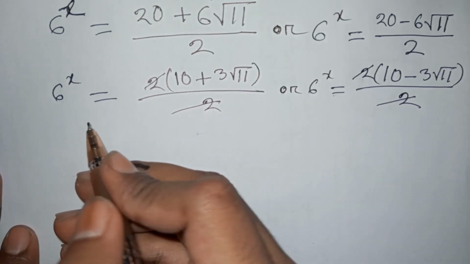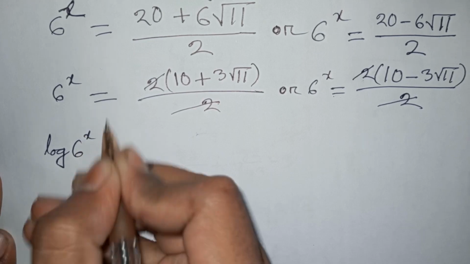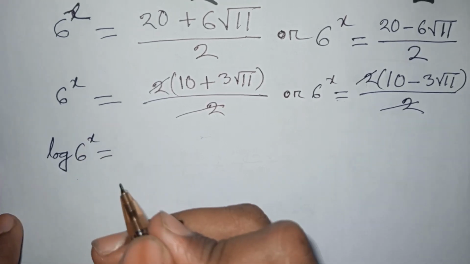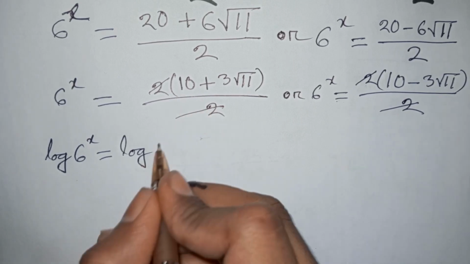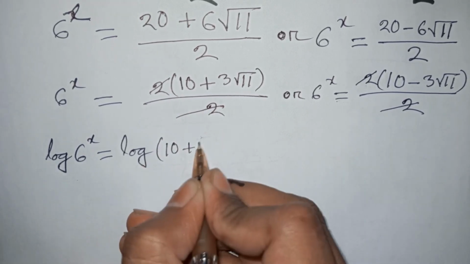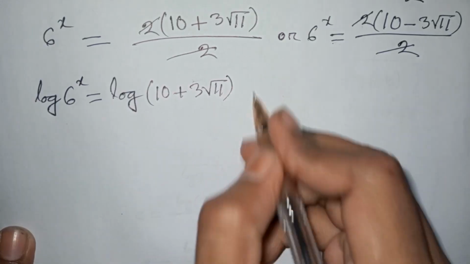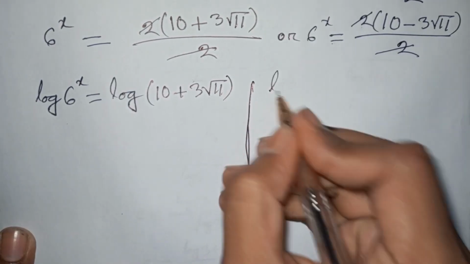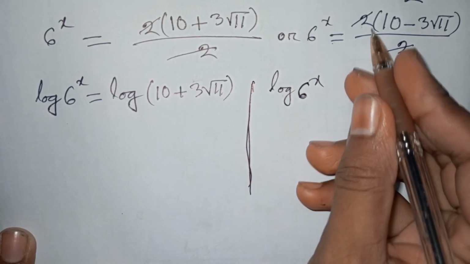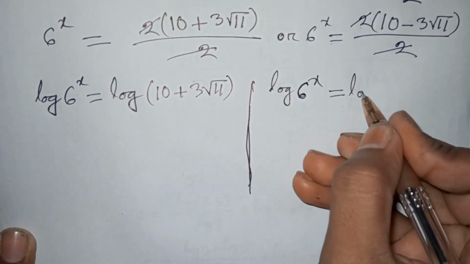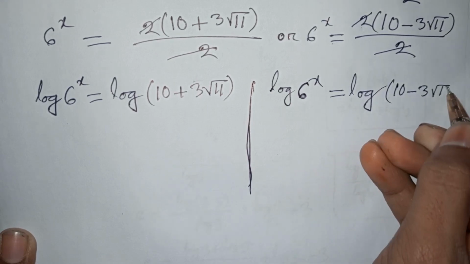Now from here we apply log on both sides. You can write here log of 6 power x is equal to log of 10 plus 3 square root of 11, or log of 6 power x is equal to log of 10 minus 3 square root of 11.